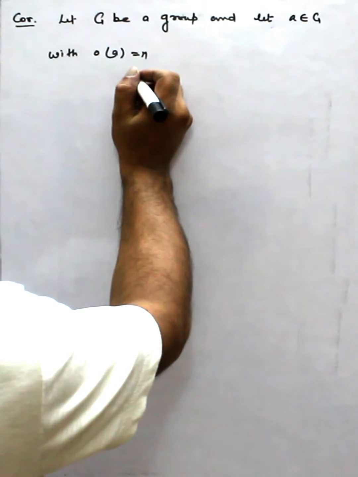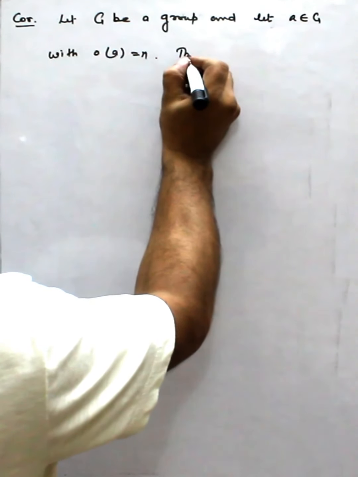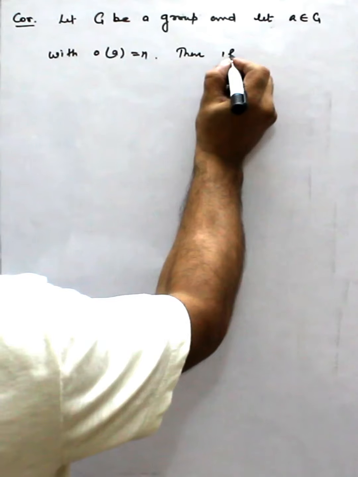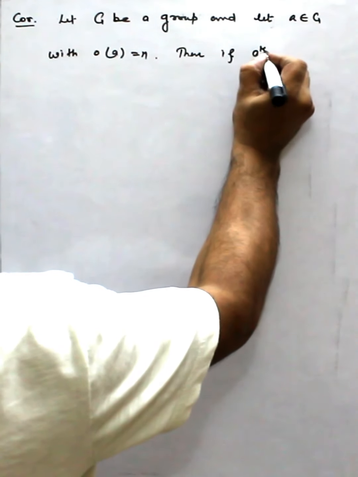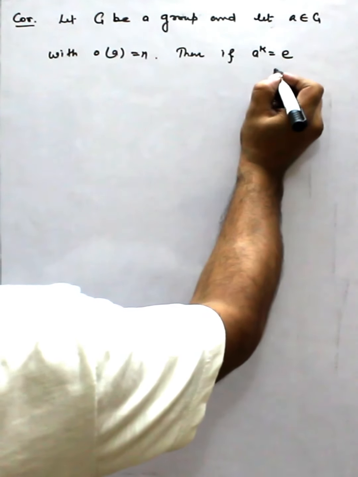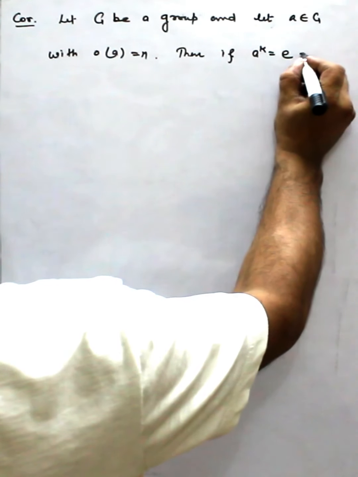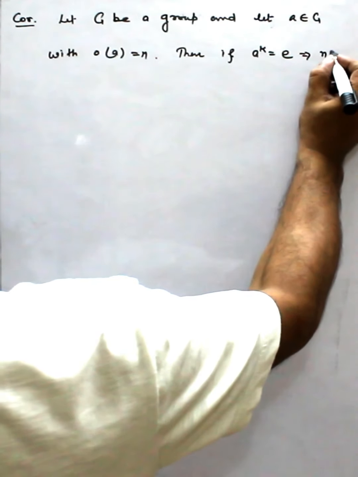Then a^k equal to identity implies n divides k.